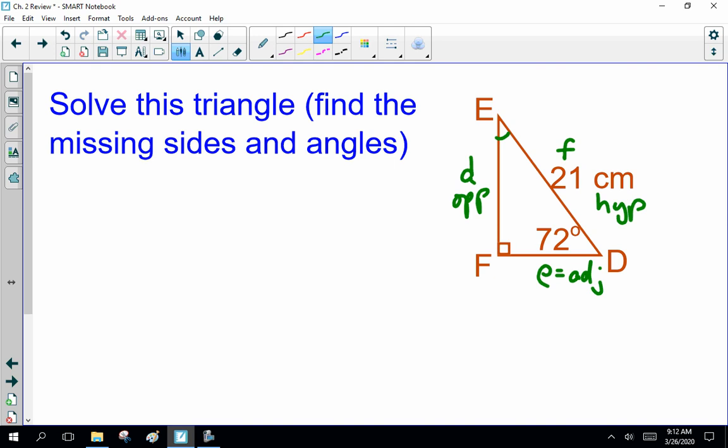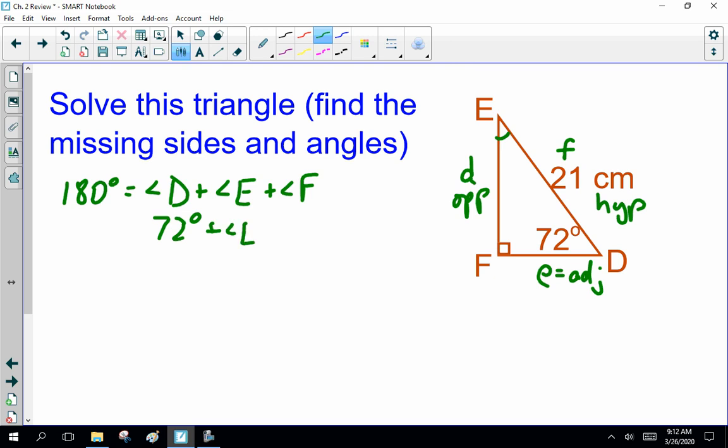So, what do we solve for first? Well, arbitrarily, I'm going to solve for angle E, because I know the three angles in a triangle total 180 degrees. They equal angle D plus angle E plus angle F. And yes, show snaps. Angle D is 72 degrees.